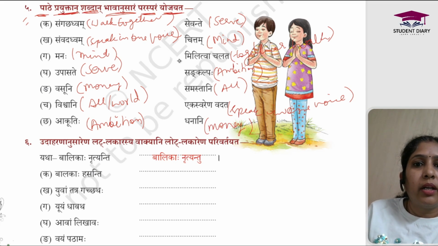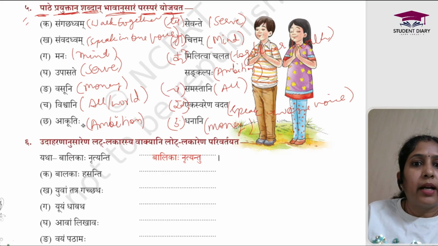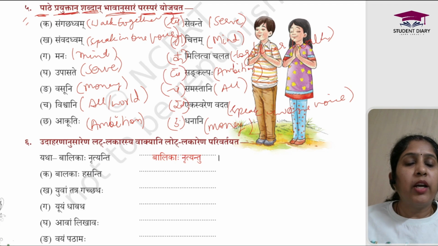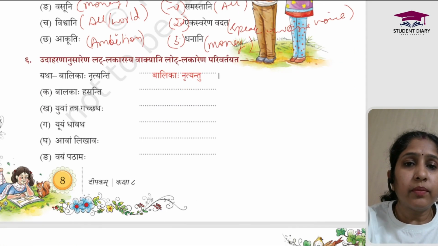So for the ka one, it is going to be this one, Gachadhvam wala. Then this is going to be kha. Then Manaha is Chittam, so it's going to be Ga, and then Upaste is going to be Sevante Gha, and then Vasuni is going to be Dhanani, it is going to be Iya, and sorry, Ang, and then Vishwani is going to be Smastani, which is Cha, and Akutihi Sankalpaha, which is Cha. Got it? I hope everyone has understood.